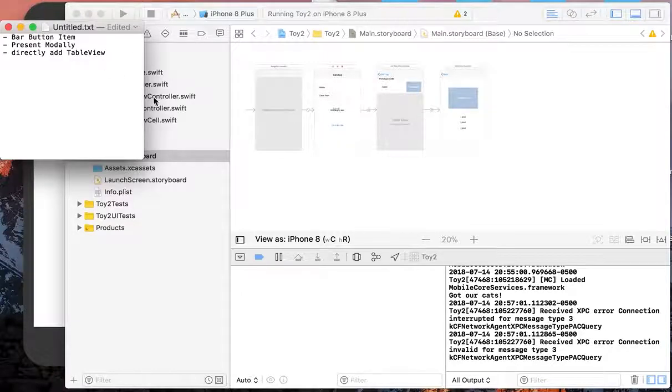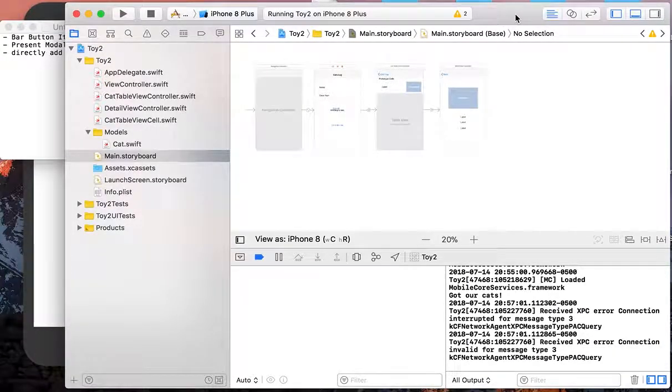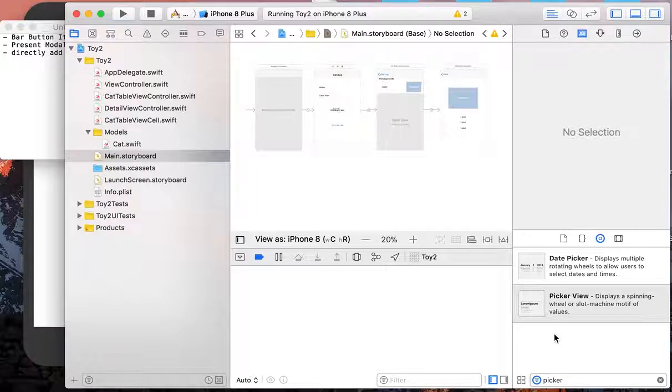So basically how to add TableView to a normal view controller like this. So instead of having a TableView which occupies the entire screen, we can have TableView of arbitrary size, arbitrary width and height.